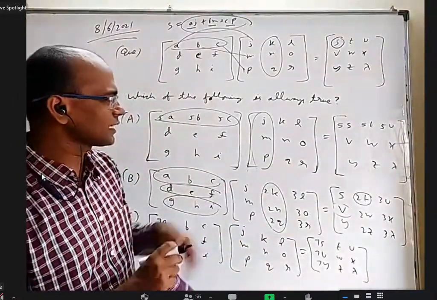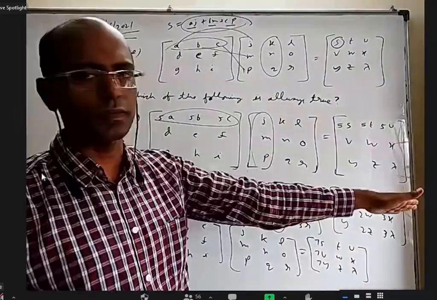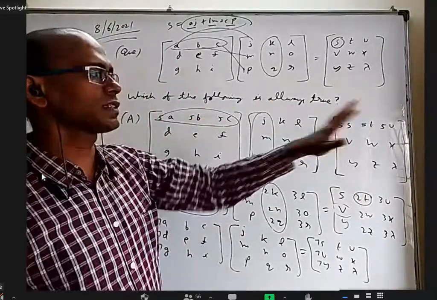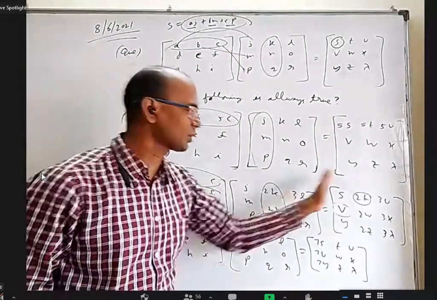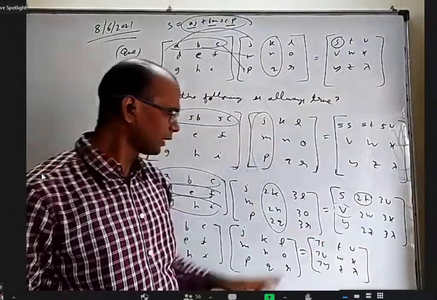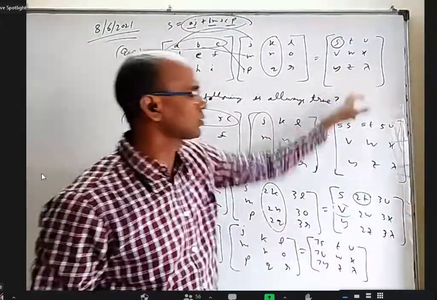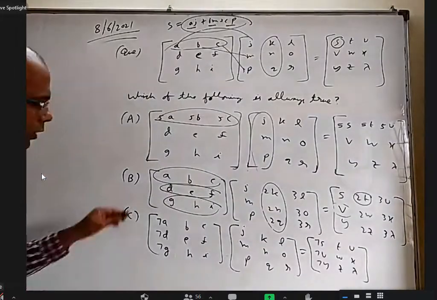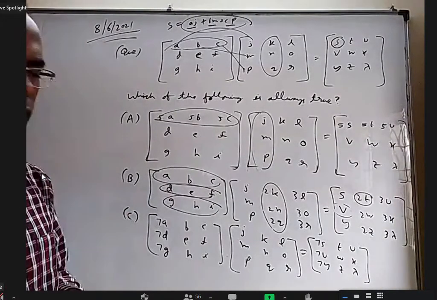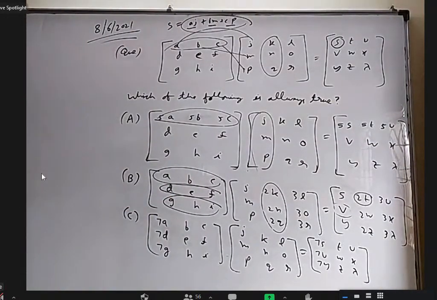So when you do anything with columns here, answer will change the same way. You do anything with rows here, answer will change the same way. Here second column I multiplied with 2, so here also I have to multiply with 2 from here to here. Here third column I multiplied with 3, so here also I have to multiply with 3. Anybody has any objection to the second one? Option B is correct. Anybody want to object to that? No, sir. Option B is correct. Sakshi, you are clear?